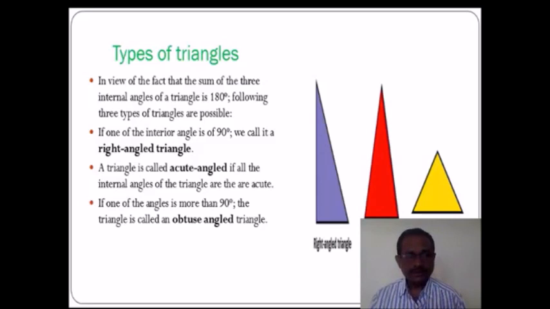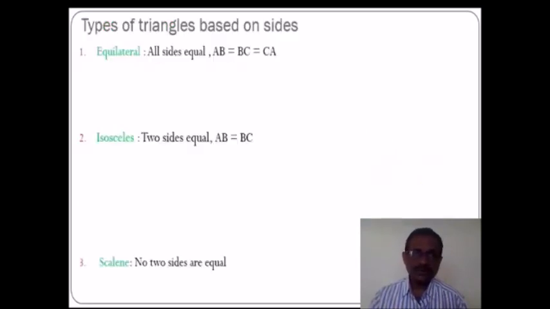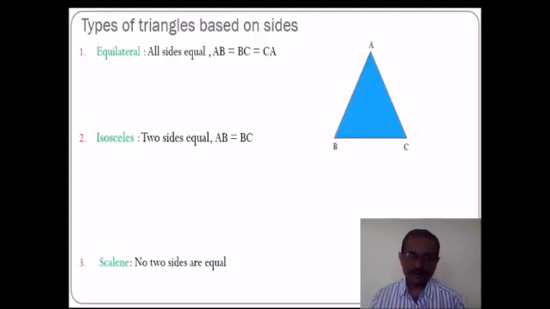He measured the length of the sides in the first activity. So he came to know that there are three possibilities. Either all three sides are equal, or any two sides of the triangle are equal, or none of the sides is equal. Depending on this, he can classify the triangles into three categories. That means there are three other types of triangles based on the length of sides. So first is the equilateral triangle. When all sides are equal, that type of triangle is known as an equilateral triangle.